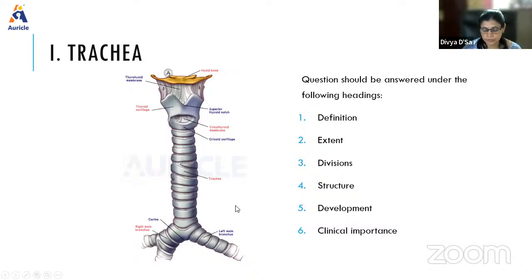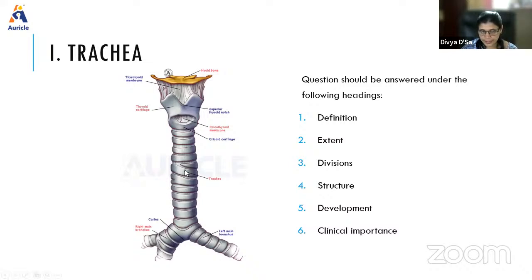Regarding its course and extent, it begins at the lower border of the cricoid cartilage, opposite C6, passes downwards through the neck and the superior mediastinum, and ends by dividing into right and left bronchi opposite the sternal angle. The bifurcation of the trachea corresponds with the lower border of T4. In the living it is at the T6 level; in the cadaver we take it as T4.